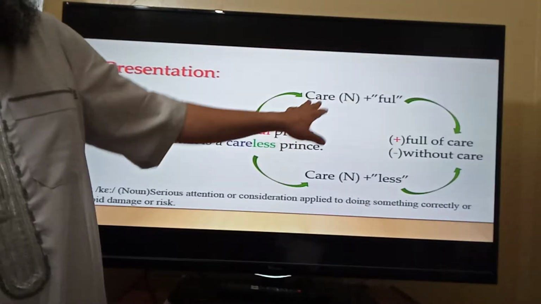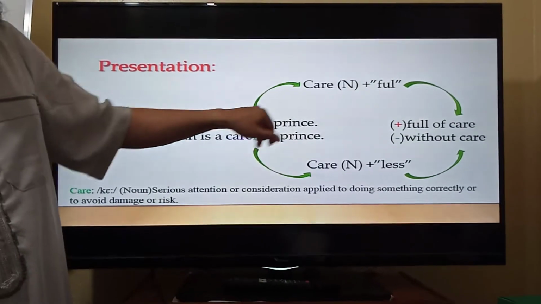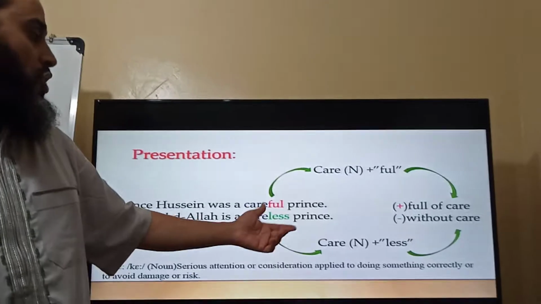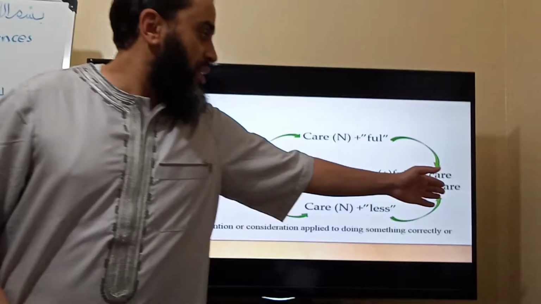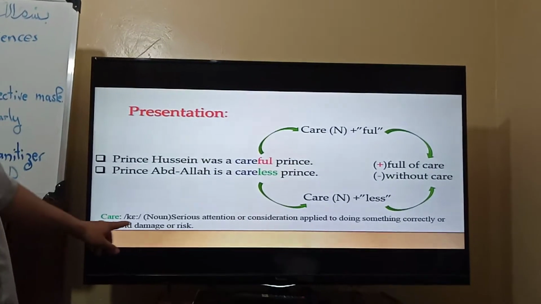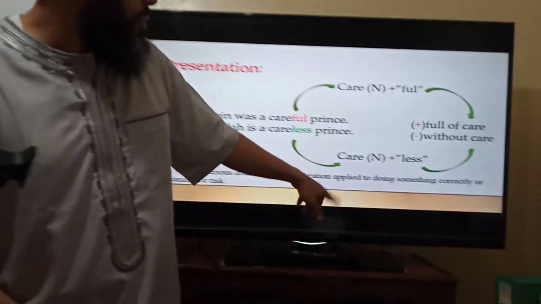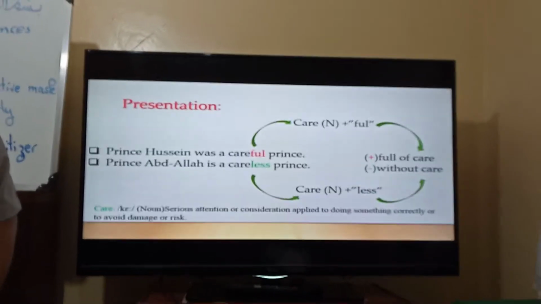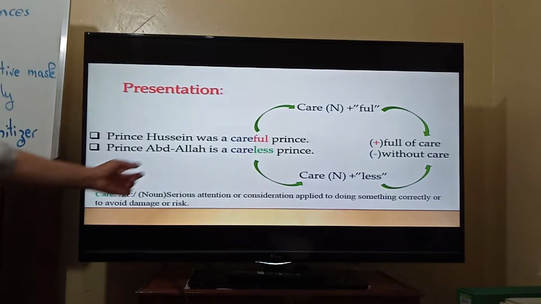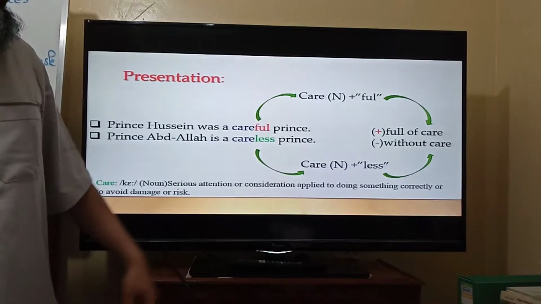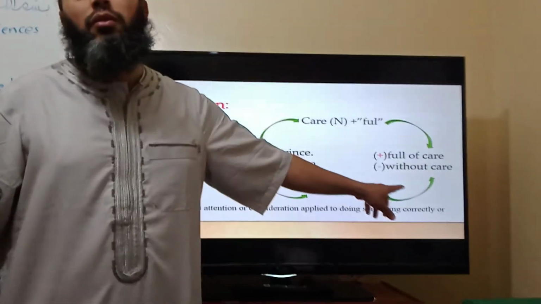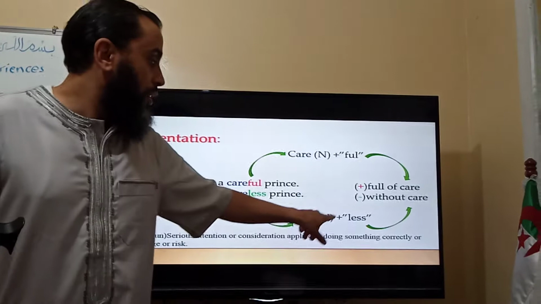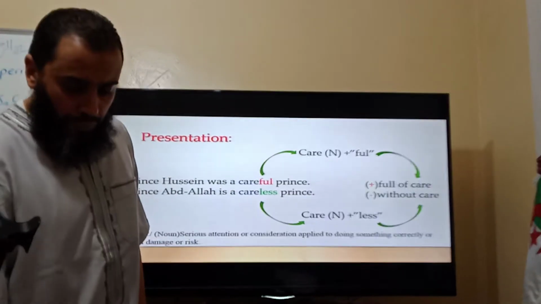So, careful is a word made of noun plus full, in which we created an adjective, full of care. This is the meaning, or almost the meaning: serious attention or consideration applied to doing something correctly or to avoid damage or risk. Now let's see the contrary. Prince Abdullah is a careless prince. It means without care. Here we have a noun plus less. Let's see how to form them.